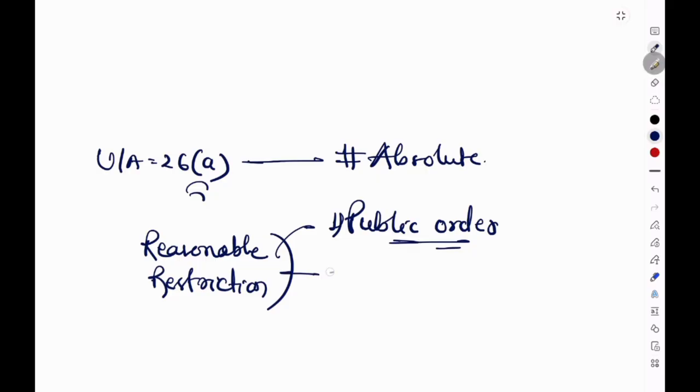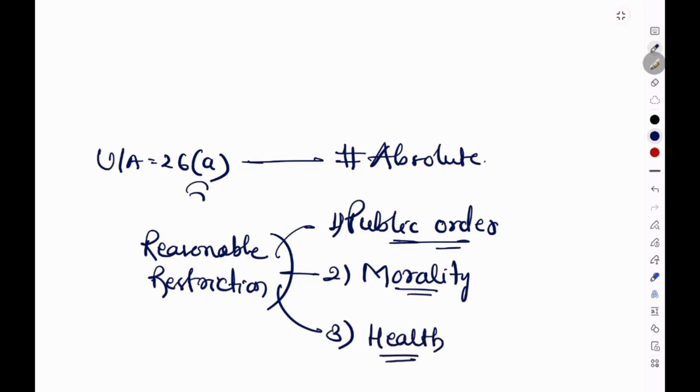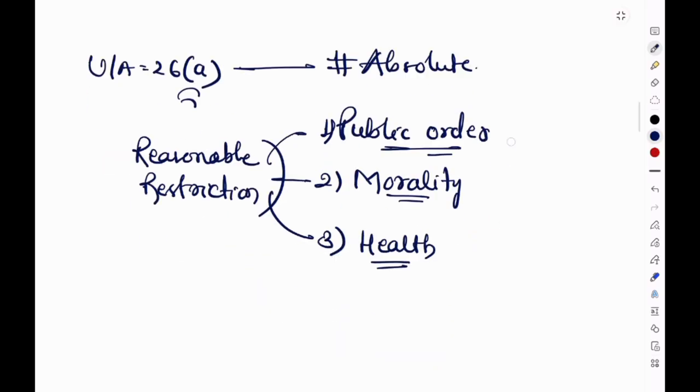Okay. Whereas the second restriction is morality. What does morality mean? If there is a religious practice that is contrary to constitutional morality, then the practice can be restricted. Okay, and the last one, the third restriction, is health. Health basically means that activities harmful to public health can be regulated. Thus religious freedom exists, but it should be within the constitutional framework.